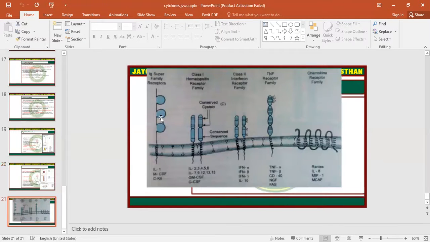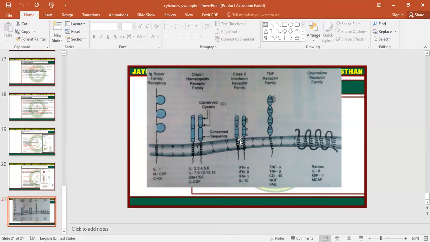So this is the summary of the receptor superfamilies. This is the Ig superfamily, which is the portion outside the cell. This is the transmembrane region, and this is the cytoplasmic tail. This is the class 1 receptor family.